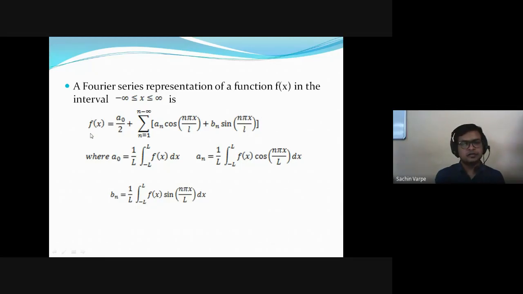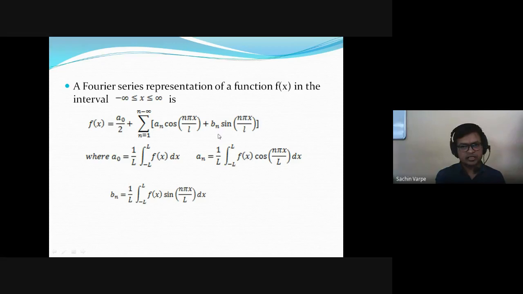Arbitrary function means whose period is defined in an arbitrary interval minus L to L or 0 to 2L with the period 2L, right? Where a naught, an and bn are called Fourier coefficients, which are defined with these formulas. A naught is 1 by L integral from minus L to L of f(x) dx. An is 1 by L integral from minus L to L of f(x) cos(n pi x upon L) dx, and bn similarly.